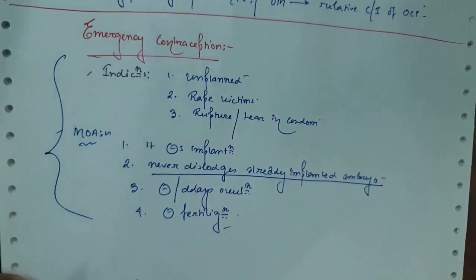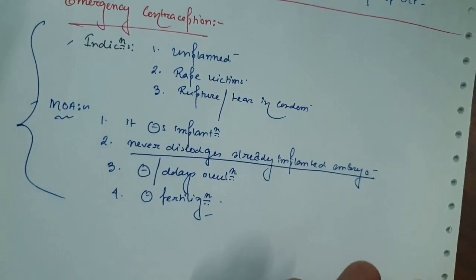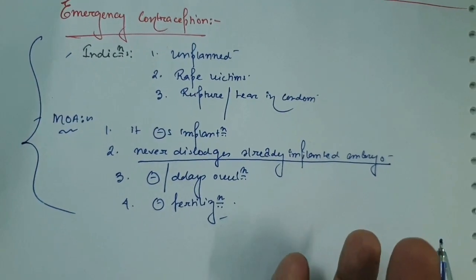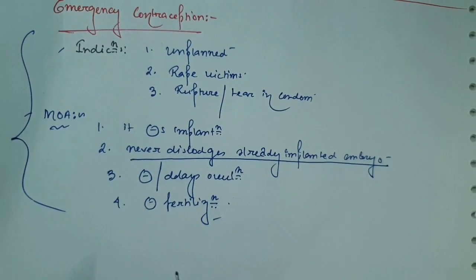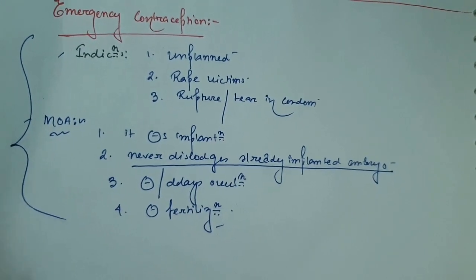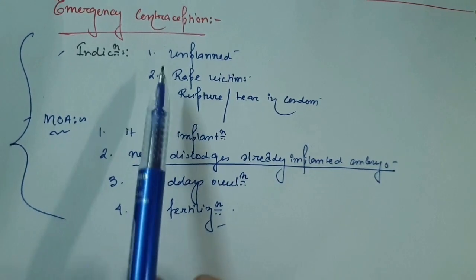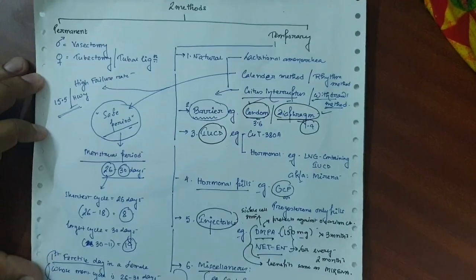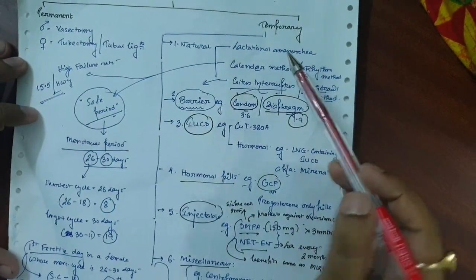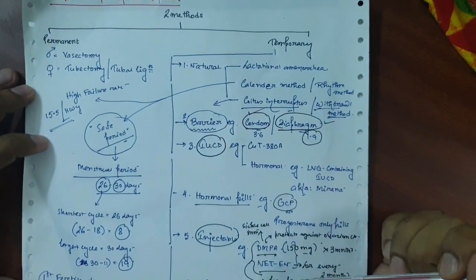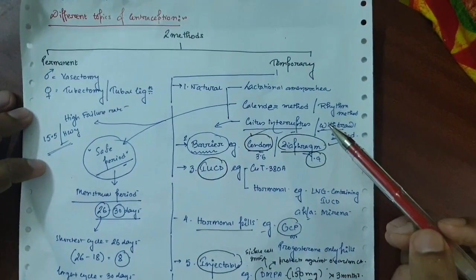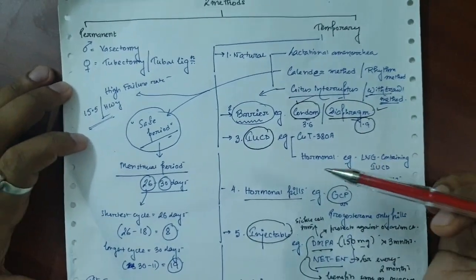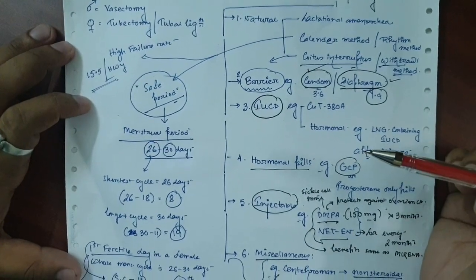So numerous brand names are there for emergency contraceptive methods. Here the high hormonal products are used in these tablets, and within 72 hours of the intercourse we should take as early as possible, and these are the indications and the mechanism of action of the emergency contraceptive methods. So we covered all the permanent and the temporary methods of the contraceptives used in both males and females, and this is a very important question in physiology, maybe asked as a long question or short note, so prepare yourselves very well.